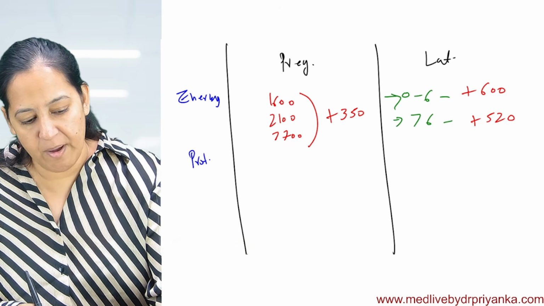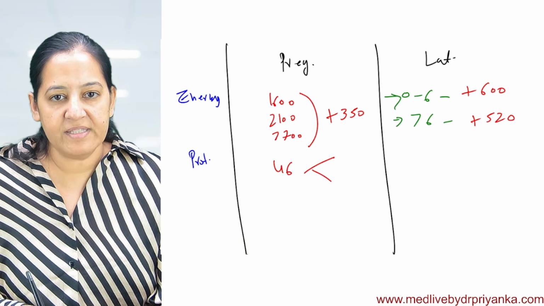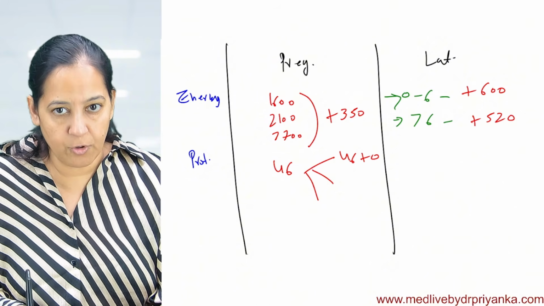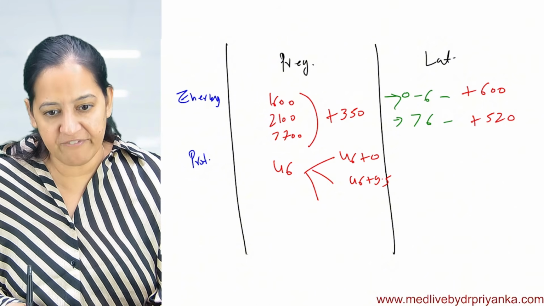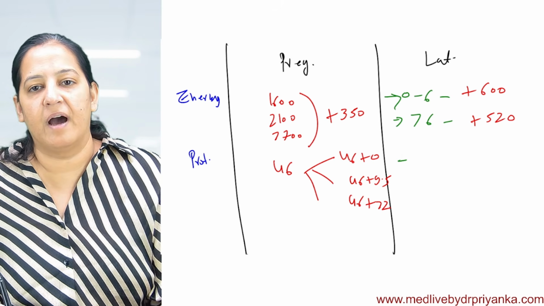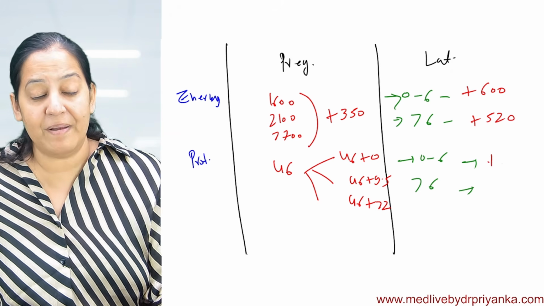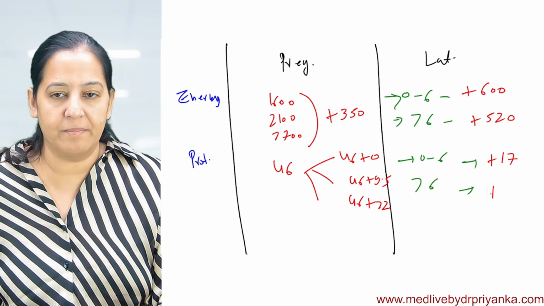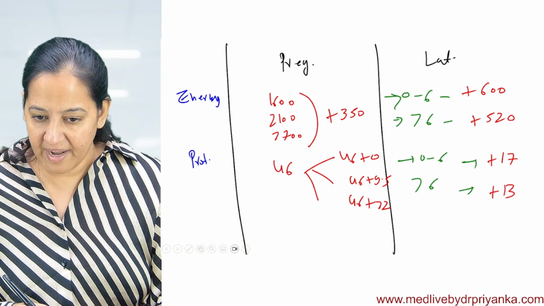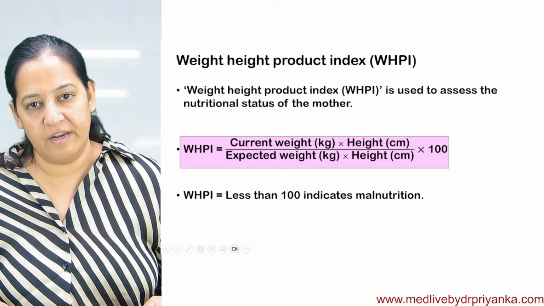What about the protein requirement? Protein requirement is normally 46. Now first, second, third trimester: first, 46 plus 0. Second, 46 plus 9.5. Third, 46 plus 22. Lactation again, 0 to 6 months and more than 6 months. 0 to 6 months, plus 17, and more than 6 months, plus 13. Am I right? Yes or no? So this is the complete requirement in front of you.